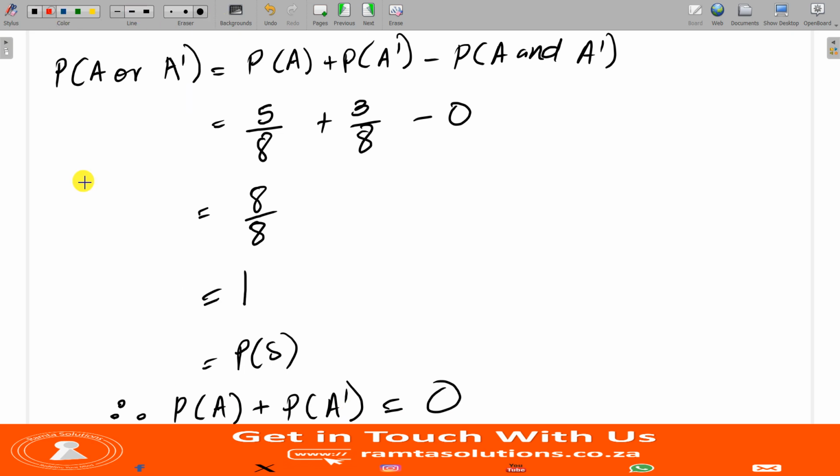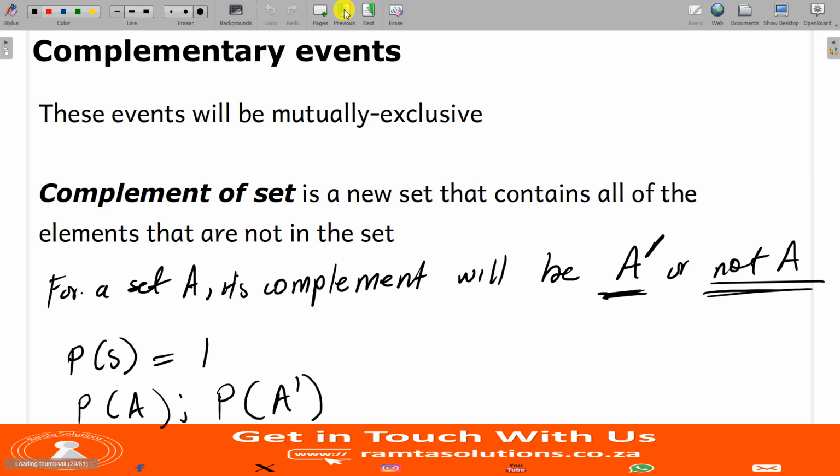We were able to prove that the probability of A and the probability of not A is 1. So remember guys, all complementary events are mutually exclusive.